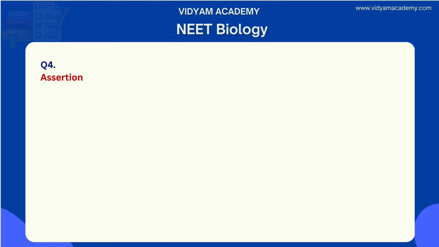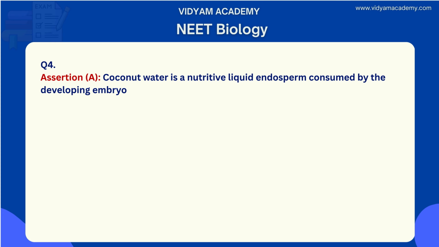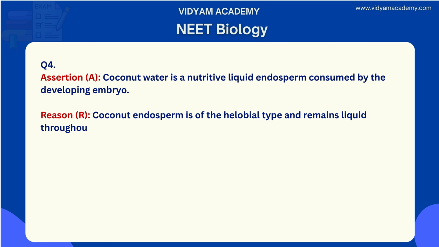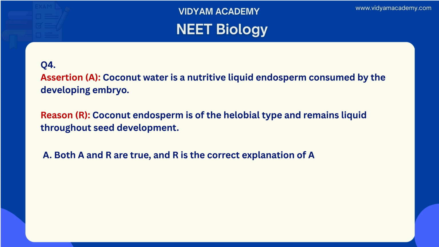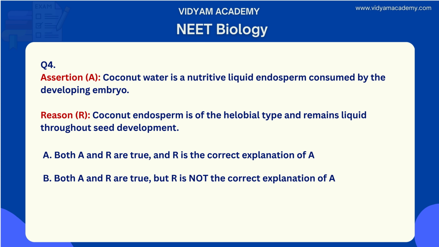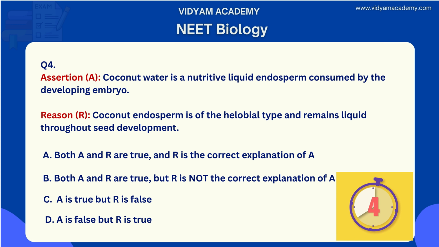It is an assertion and reason type question. Assertion A: coconut water is a nutritive liquid endosperm consumed by the developing embryo. Reason R: coconut endosperm is of the nuclear type and remains liquid throughout seed development. Option A, both A and R are true and R is the correct explanation of A. Option B, both A and R are true and R is not the correct explanation of A. Option C, A is true but R is false. And finally option D, A is false but R is true. What is the right answer for this? The correct answer is option C.